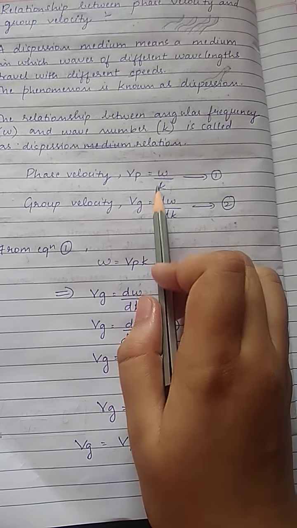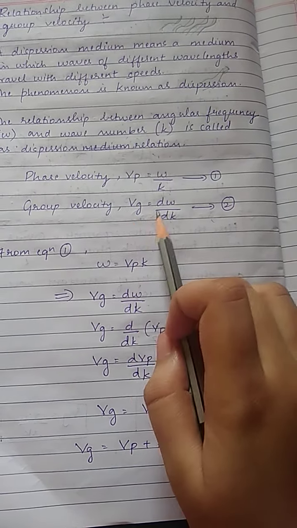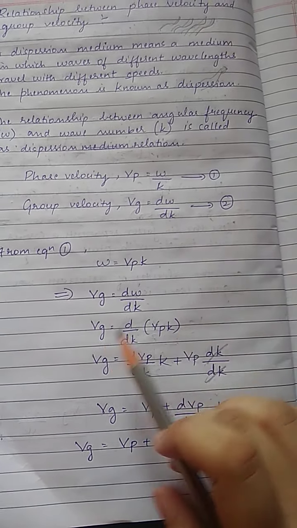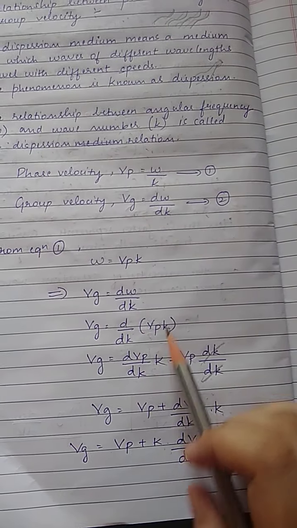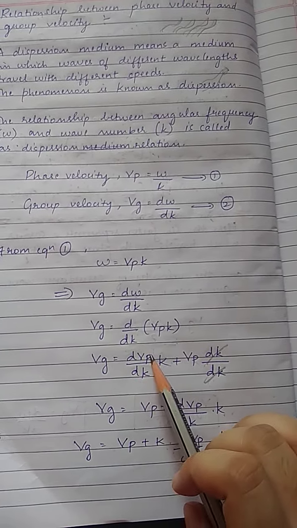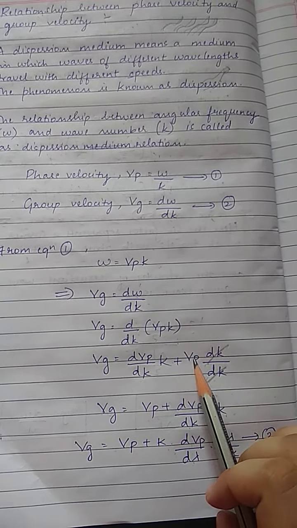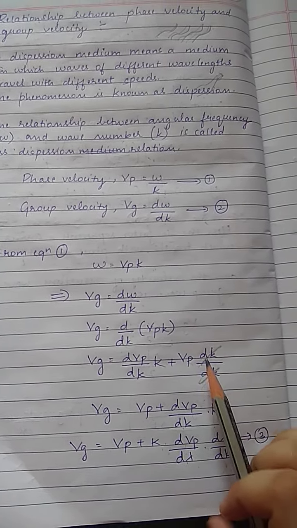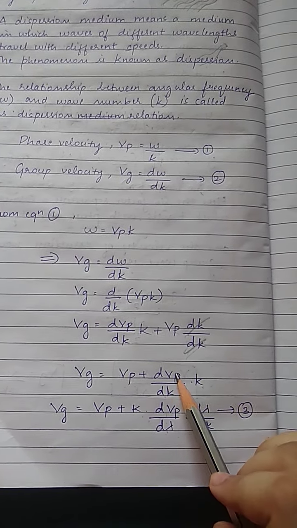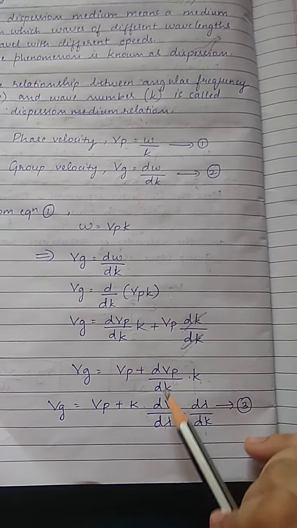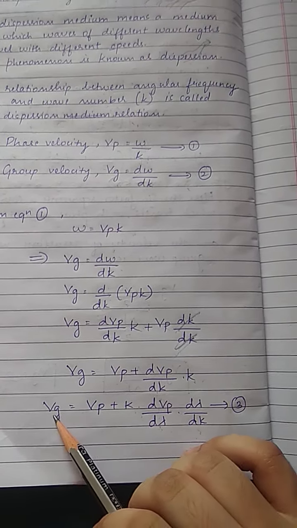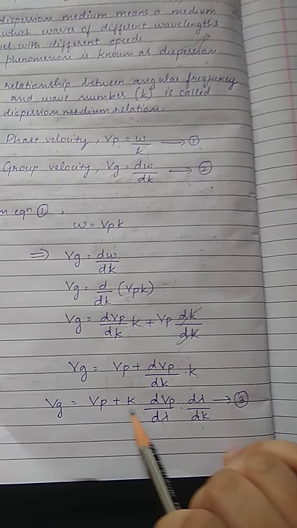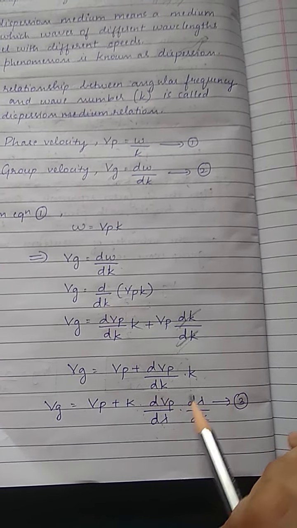Omega we can write as Vp into k, and group velocity Vg is equal to d omega by dk. So Vg is equal to d by dk of Vp into k. By applying the product rule, we get Vg is equal to dVp by dk into k plus Vp into dk by dk. dk by dk will get cancelled. Vg is equal to Vp plus k into dVp by dk. dVp by dk can be written as dVp by d lambda into d lambda by dk. So this equation will become Vg is equal to Vp plus k into dVp by d lambda into d lambda by dk. This is equation number 3.